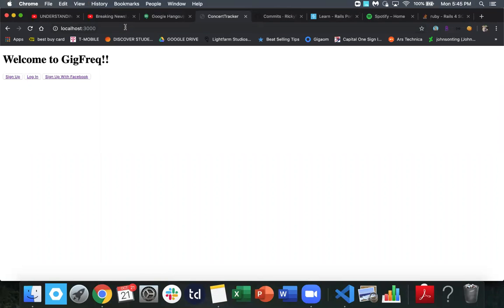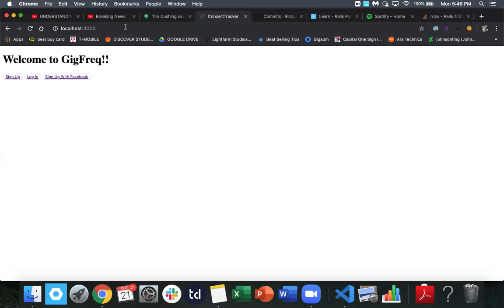So GigFreq is my app. It's an app that bands and musical artists can post their upcoming shows on, and then users can attend those shows to keep track of concerts that they're going to. So it's very similar to a platform like Songkick or Ticketmaster, but without the commerce element of it. It's meant to be more of a connection thing at this point.